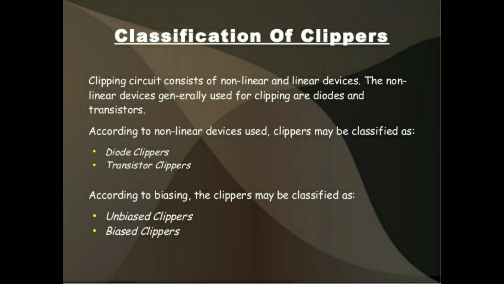According to the biasing, clippers can be classified into unbiased clippers and biased clippers. This classification of clippers is important.